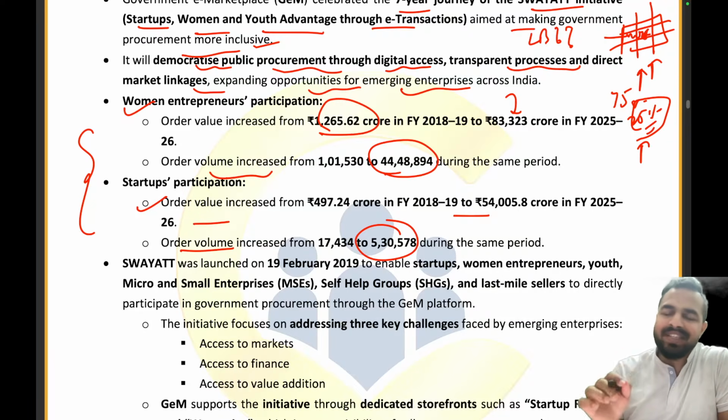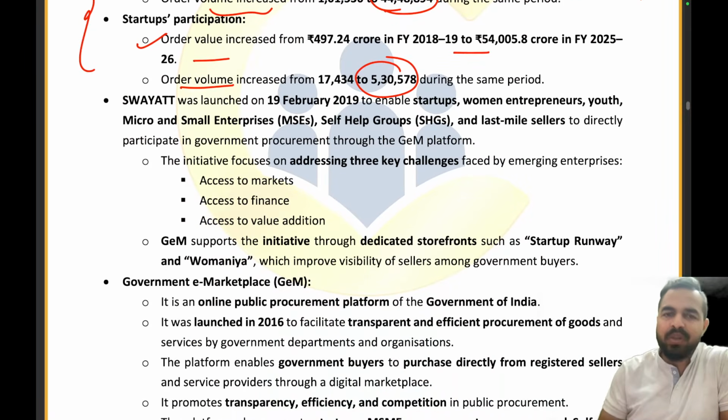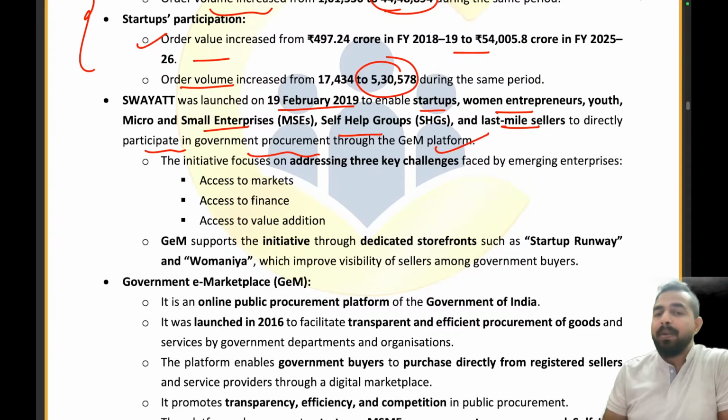Now when we will be discussing the technical details of the Swayat, it will really be a cakewalk for all of you. So see, the Swayat initiative was launched on 19th February 2019. Why? To enable the startups, women entrepreneurs, youth, micro small enterprises, self-help groups and the last mile sellers to directly participate in government procurement through the government e-marketplace platform. So through the platform, they can directly participate in the government procurement processes.